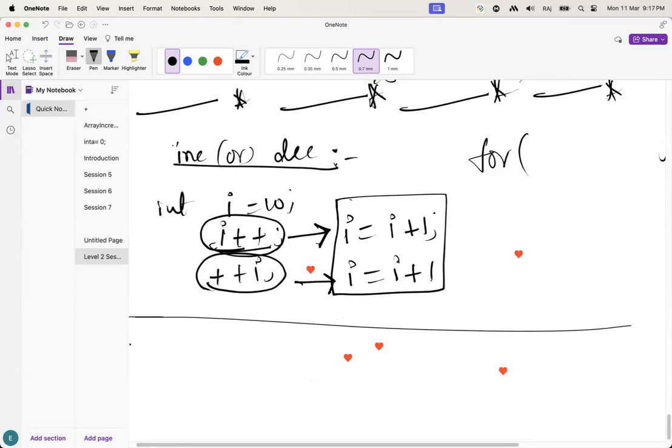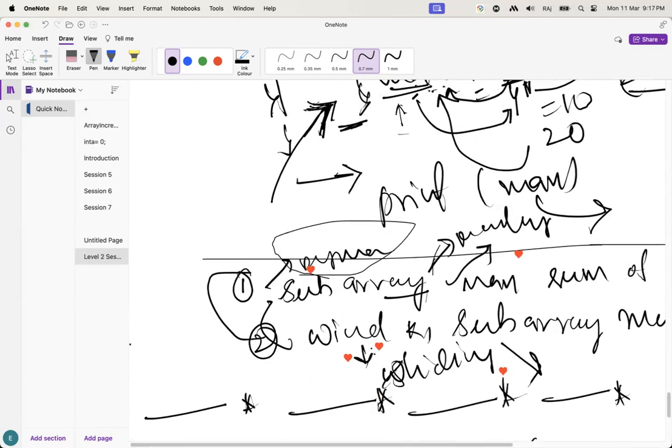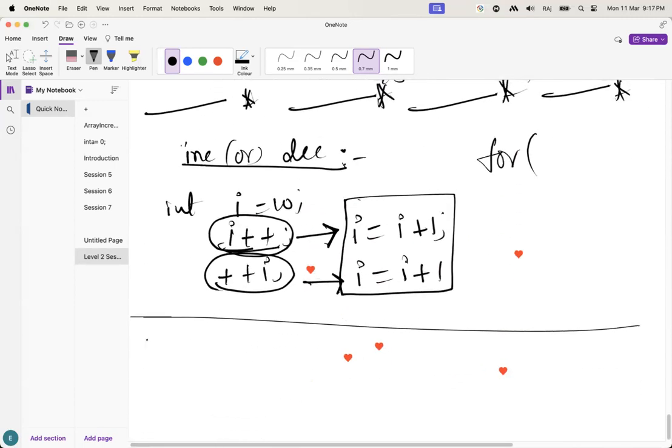Okay, guys. These are very basic to implement the next things. The next one, I'm slowly going to the actual problems, guys. These are the basics, and these basics are enough actually.